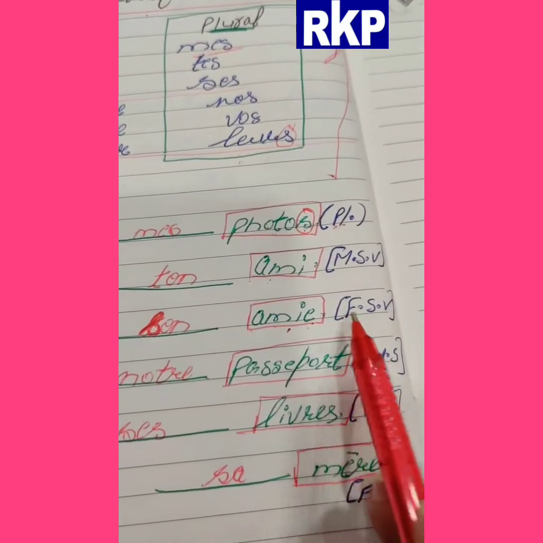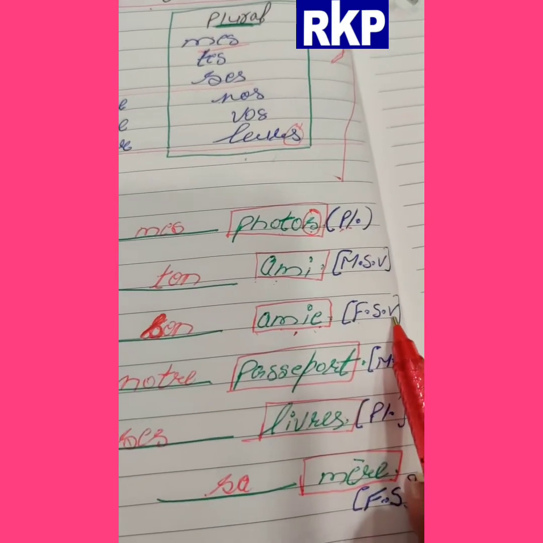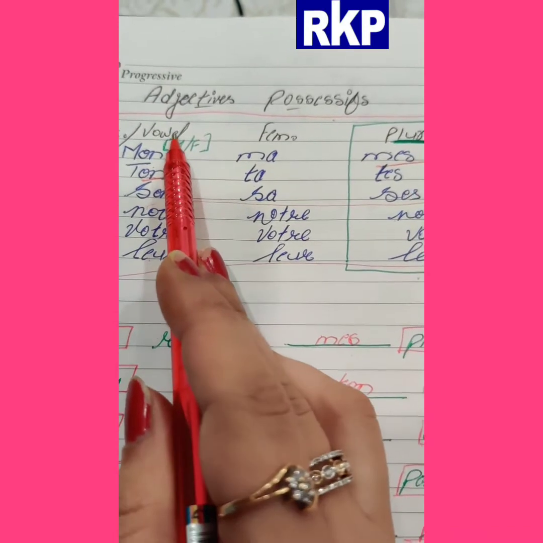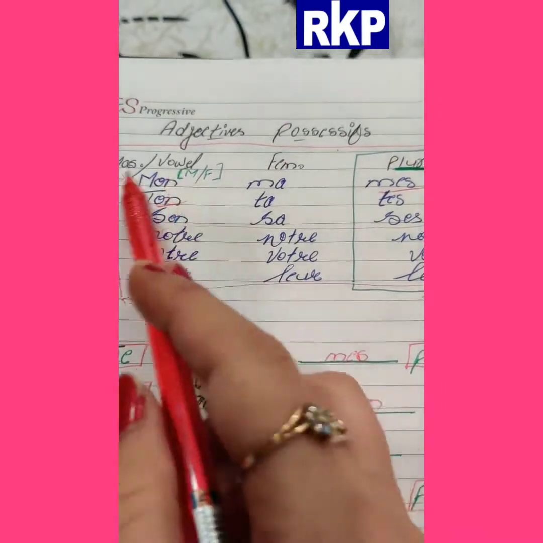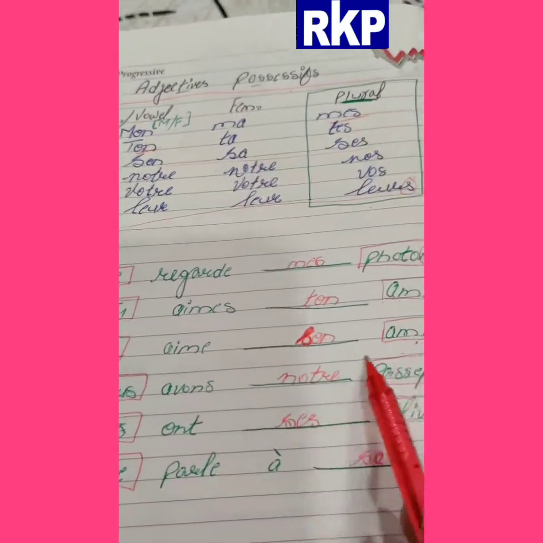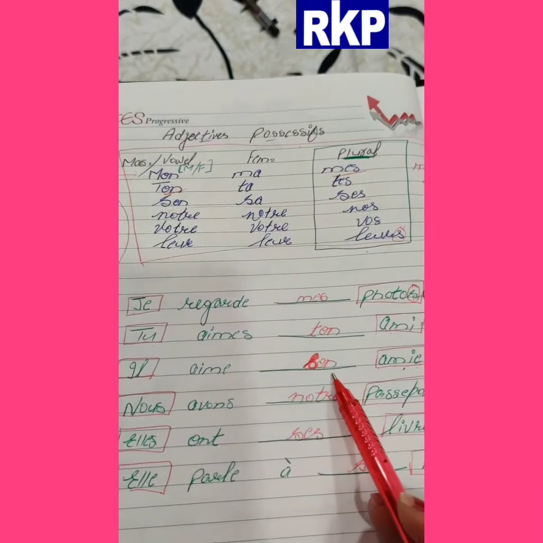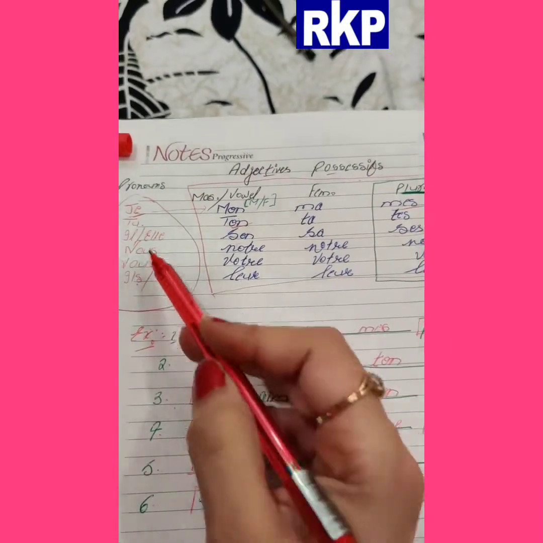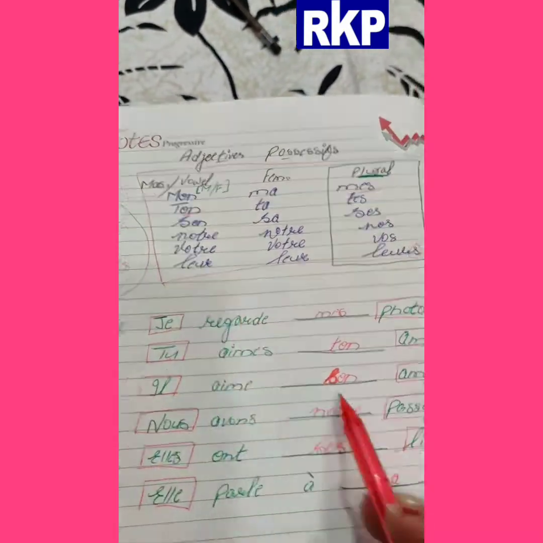Not ending with s, so singular. Starting with a vowel: feminine singular vowel. Whether it is masculine singular vowel or feminine singular vowel, in both conditions we use the first row only. So son will come. Here tu was given, so according to tu, ton will come, and according to il, son will come.